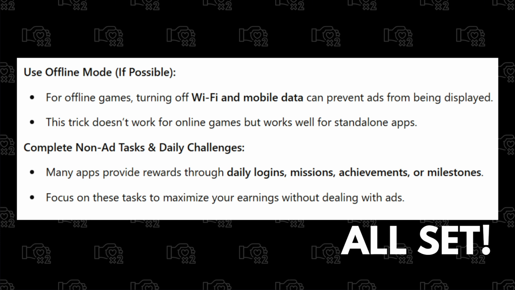And complete non-ad tasks and some daily challenges. Some of the apps provide rewards through your daily login, some missions and task achievements, and you can focus on these tasks to maximize your earnings without dealing with ads. So, that's how to get rewards without watching ads.